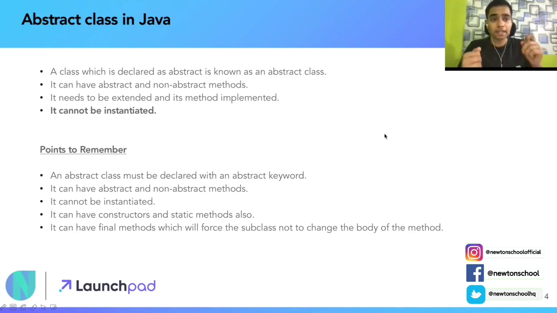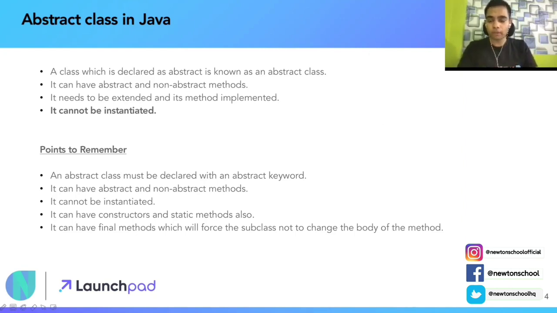Apart from that, it needs to be extended and its methods implemented. जैसे कि मैंने कहा, an abstract class cannot be implemented, so it needs to be extended by some other class for its implementation. Last but the very important point, it cannot be instantiated. You cannot create an object of an abstract class using its constructor. और इसको हम example से भी देखेंगे, we'll see what it means.